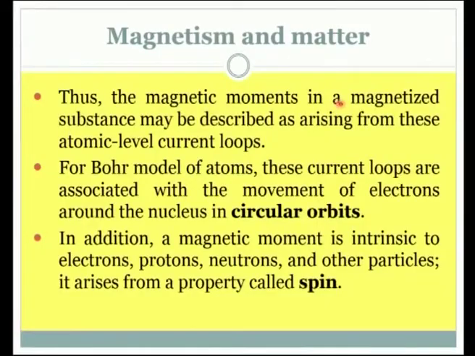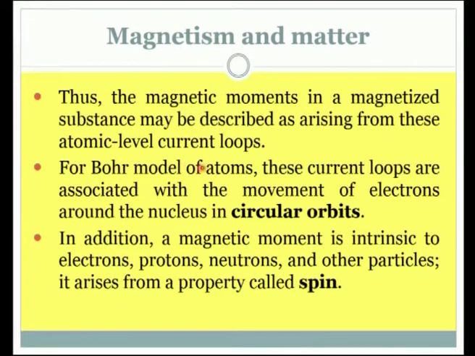Not only by the revolution of the electrons, there are inherent spins possessed by the charged particles like the protons and also the electrons and other charged particles. So, a collective effect will be there in these materials. Thus, the magnetic moments in a magnetized substance may be described as arising from these atomic level current loops.